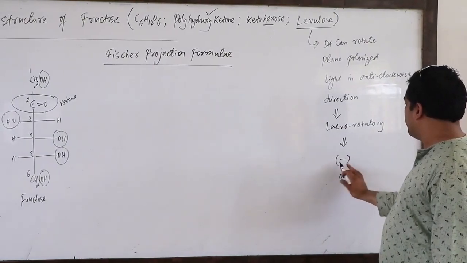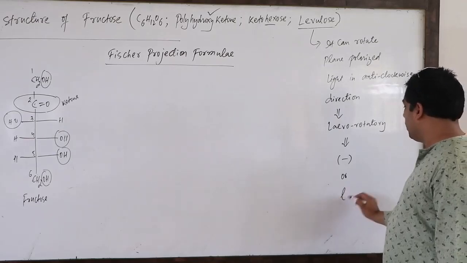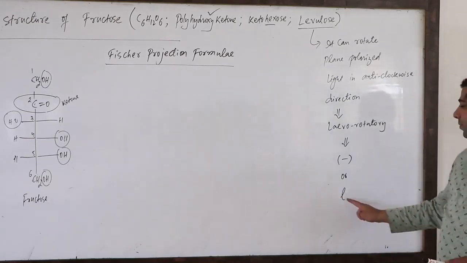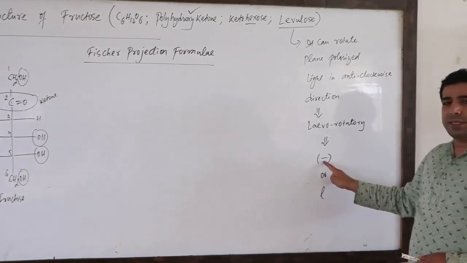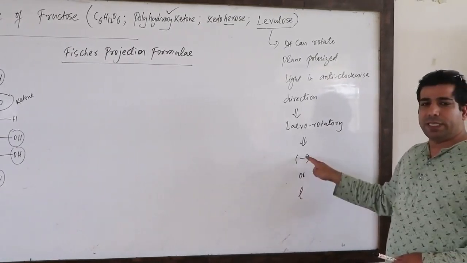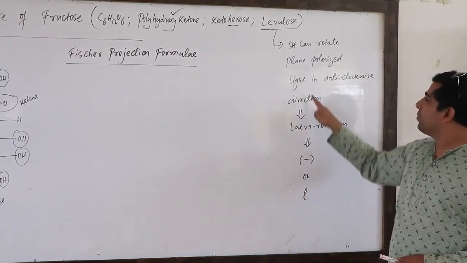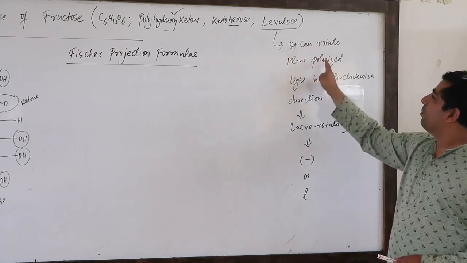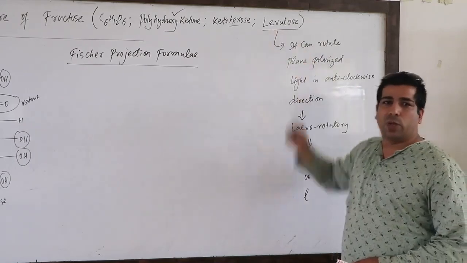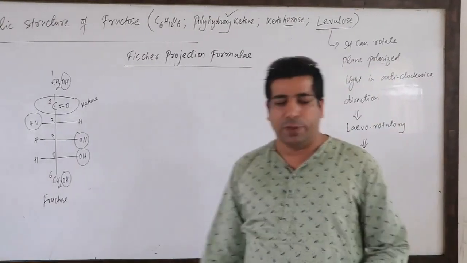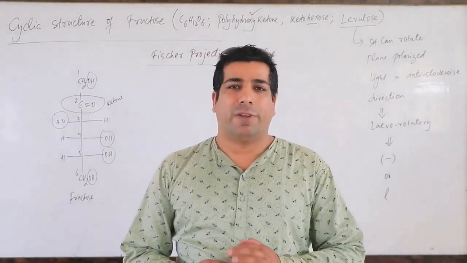Or in place of minus, you can use small l. L stands for levorotatory. Minus means the same thing, levorotatory, meaning it can rotate the light in anti-clockwise direction. That's why it's also called levulose. I hope you have understood this introduction about the fructose molecule.